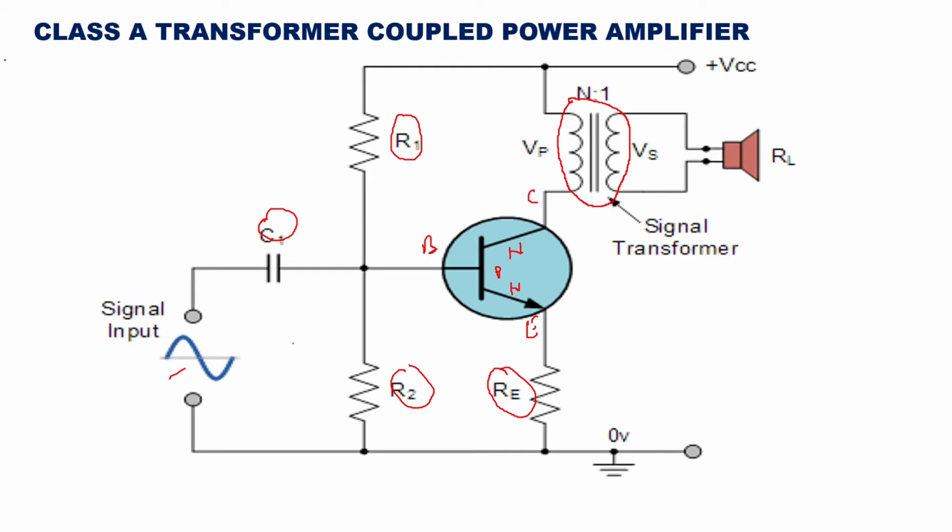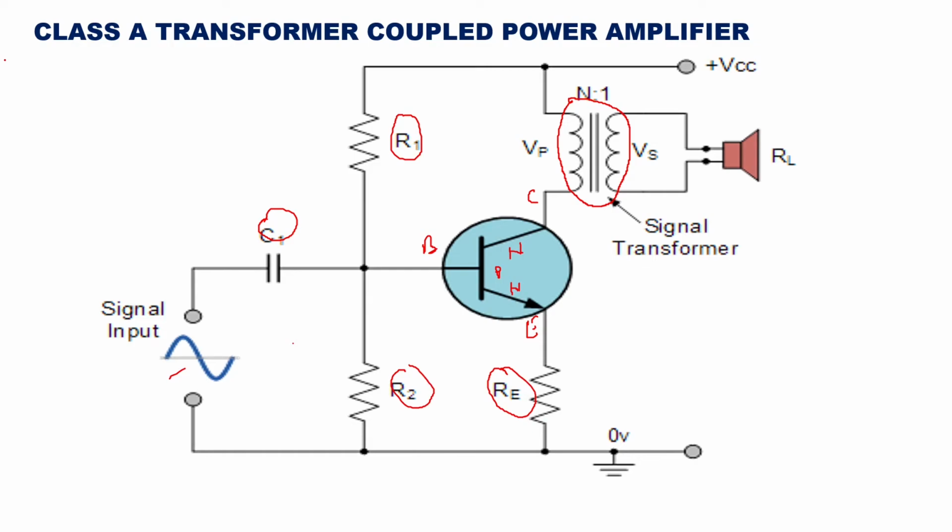Now that load resistance RL is directly connected in the output circuit of the amplifier, and the operating current, which is called quiescent current, ICQ, passes through it. This current represents a waste of power because it does not contribute to the AC output. It is equal to ICQ squared into RC.